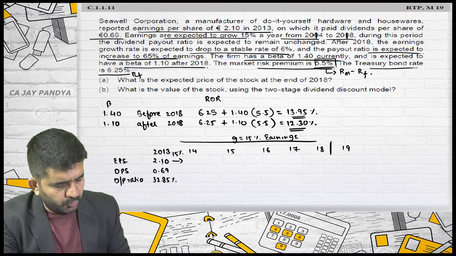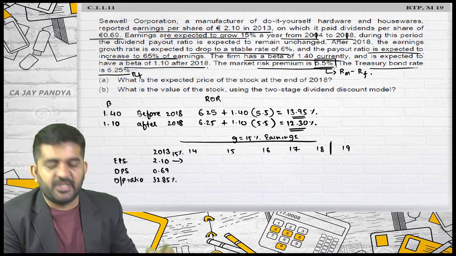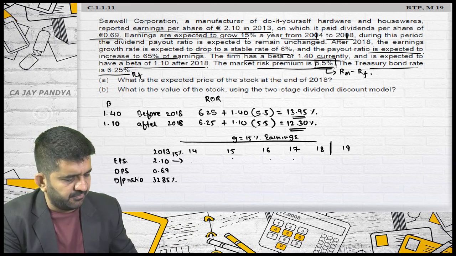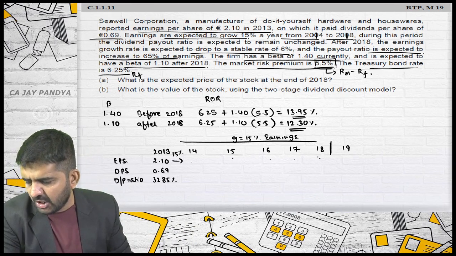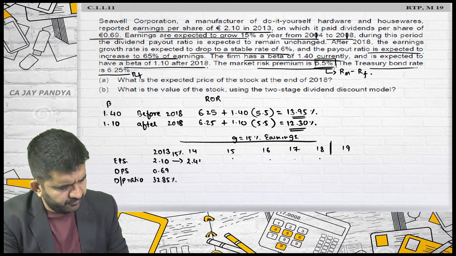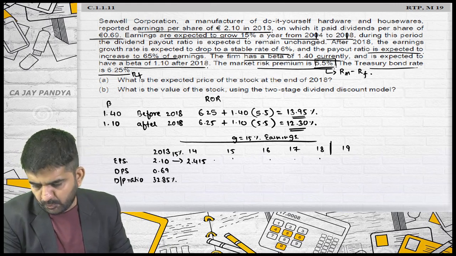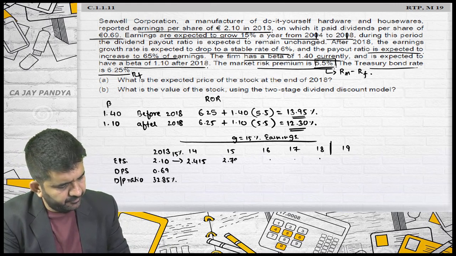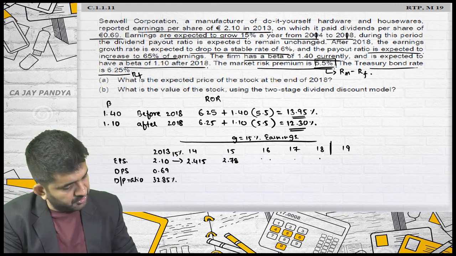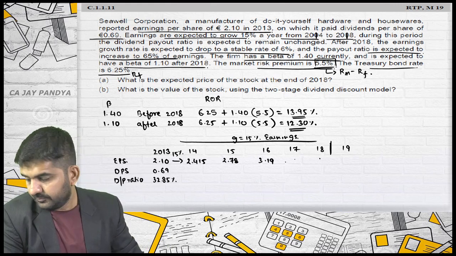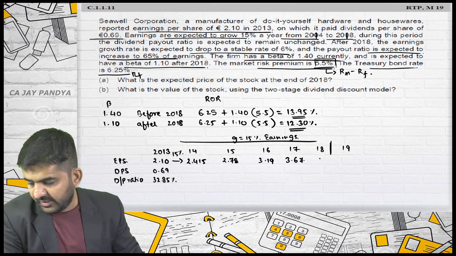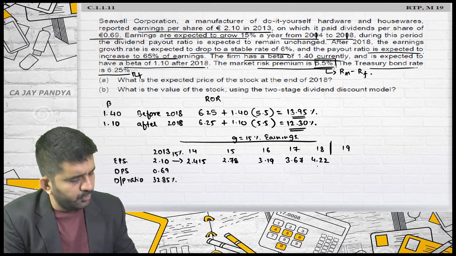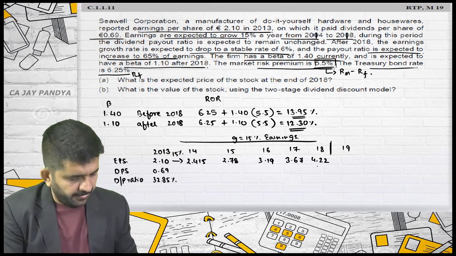So what you should do is 2.10 plus 15% plus 15% plus 15% plus 15% plus 15%. I am directly writing down the answers: 2.415, 2.78, 3.19, 3.67, and 4.22 in 2018.